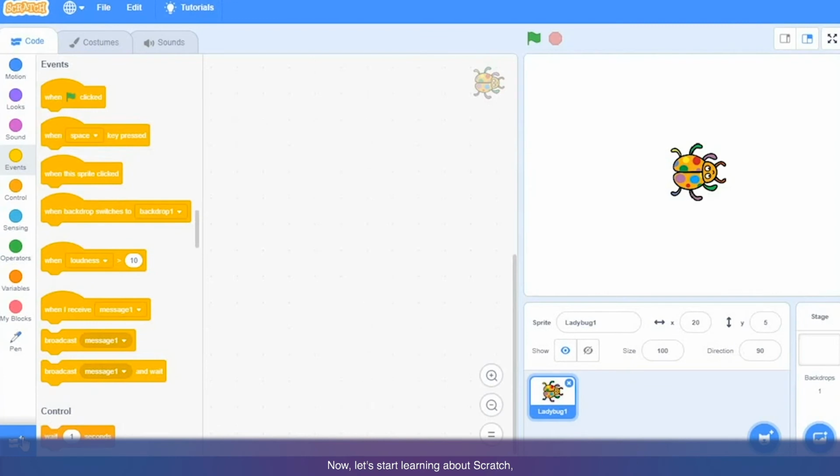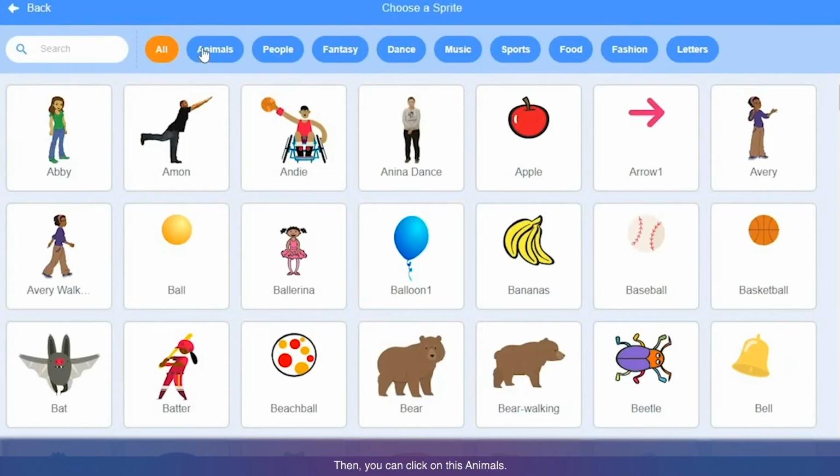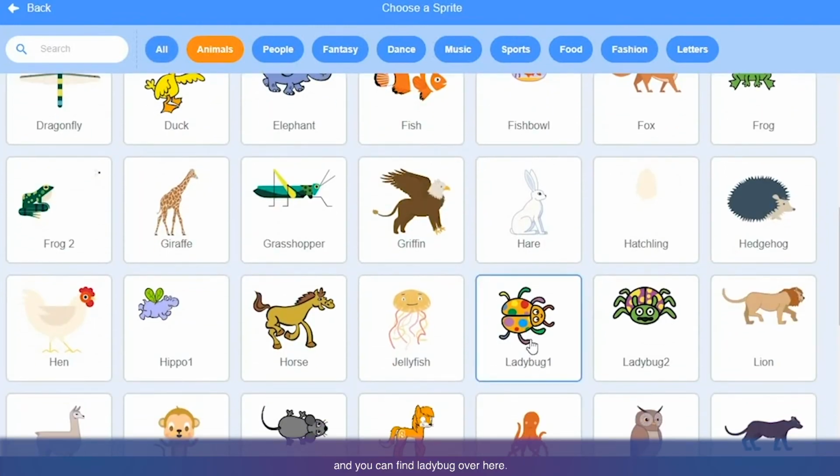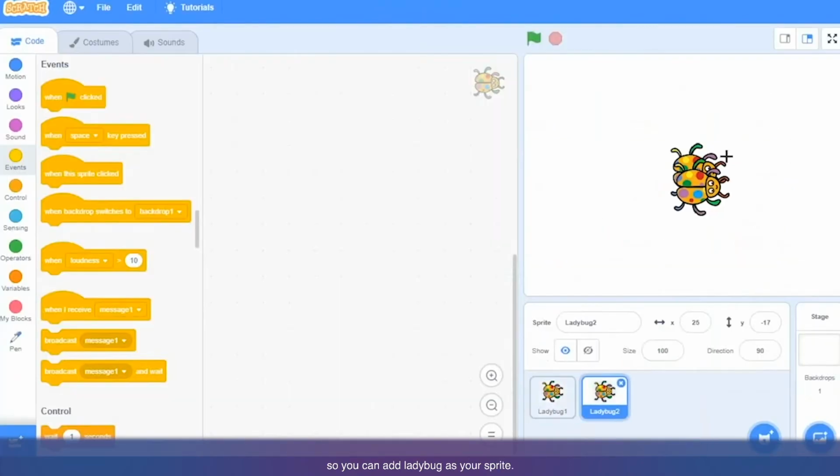Now let's start learning about Scratch and how to get the block palettes to program your sprite. You can see here there is one ladybug. I got this ladybug from the sprite library. You can see how to get it. Click here on choose a sprite, then click on animals. Scroll down a little bit further and you can find the ladybug over here. Click on it to add the ladybug as your sprite. You can choose any favorite sprite, that is fine. For this project you can choose some colorful sprite because it will look very nice in this program.